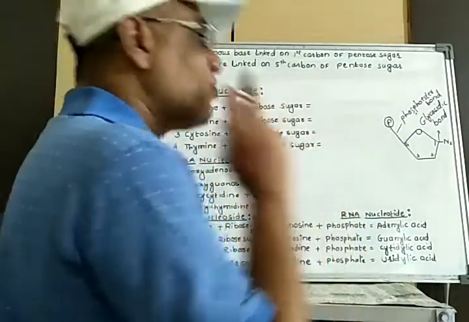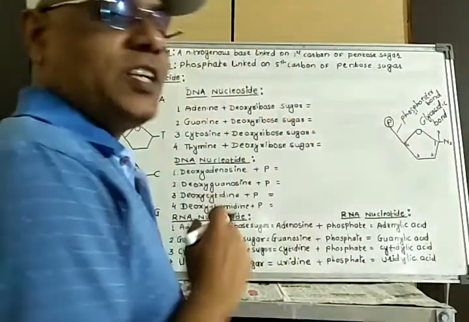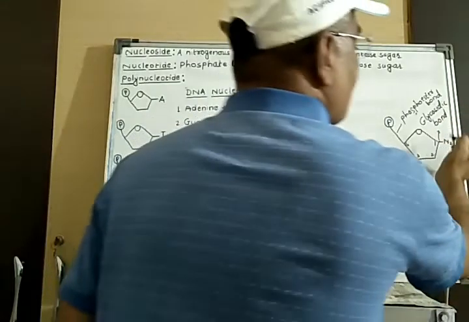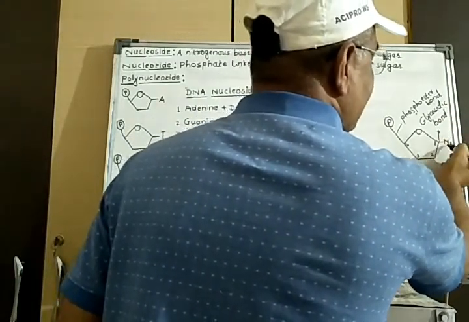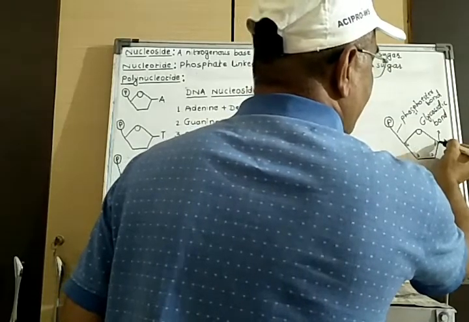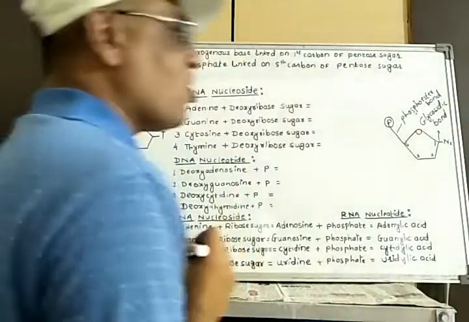First of all, to form the nucleotide there is formation of a nucleoside, and one nucleoside is nothing but one nitrogen base plus pentose sugar. That reaction takes place at carbon number first with the help of a bond called glycosidic bond.